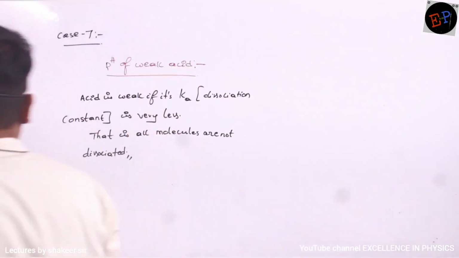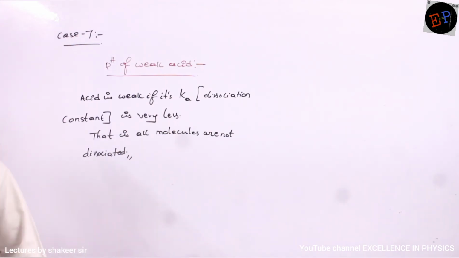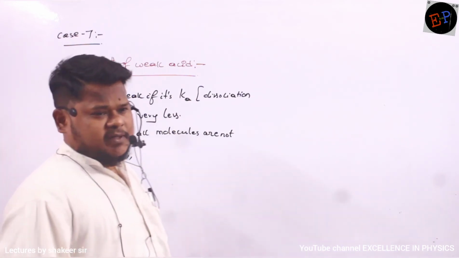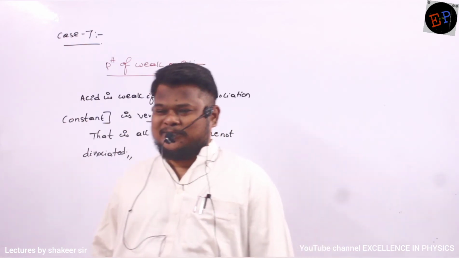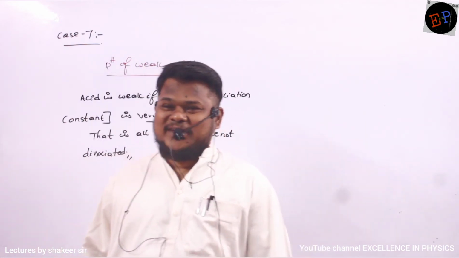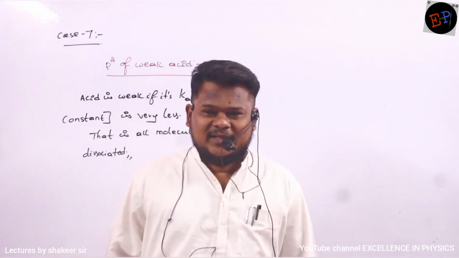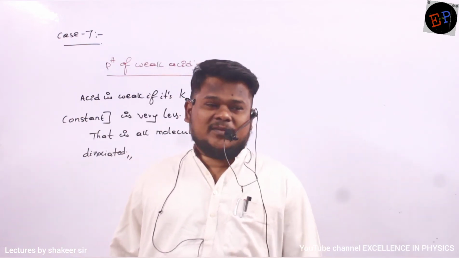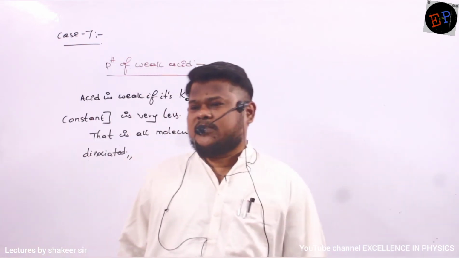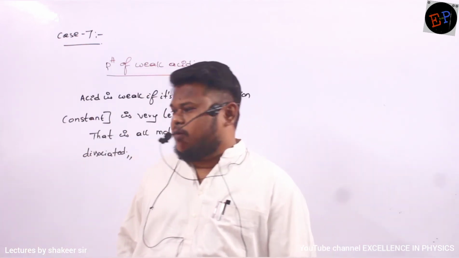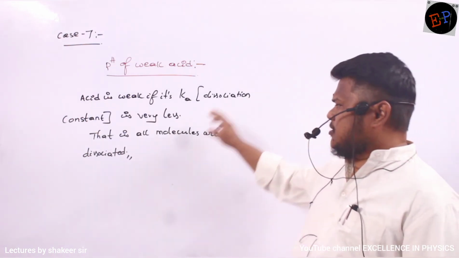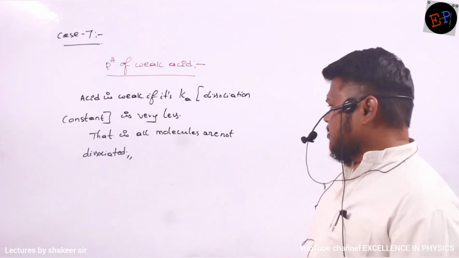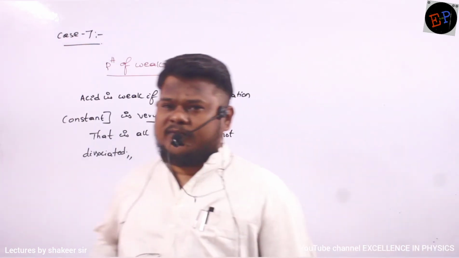So case number 7 is pH of a weak acid. What is meant by weak acid? Weak acid means its dissociation constant will be very less. It means all the molecules cannot be divided into H plus ions. It means it's a Ka value. What is meant by Ka? Already we have studied in the previous classes. The dissociation constant will be very less, so all the molecules are not dissociated when they are put in water.